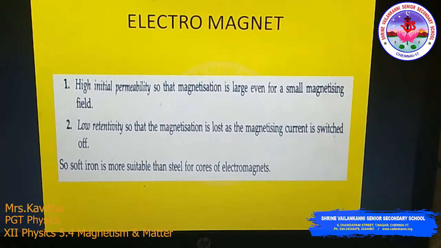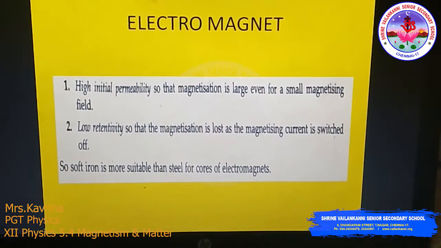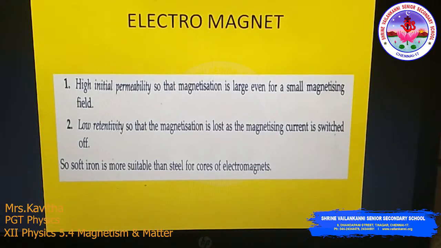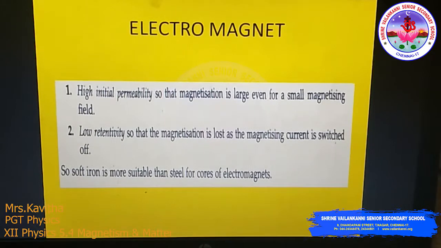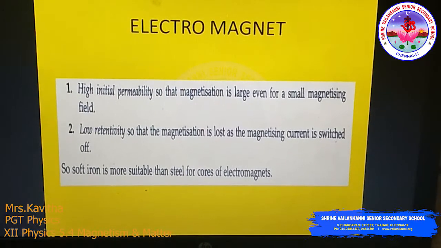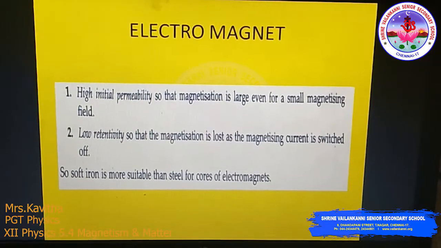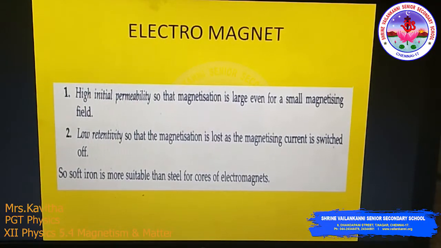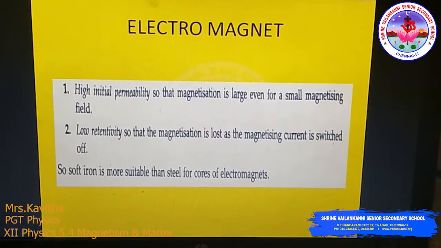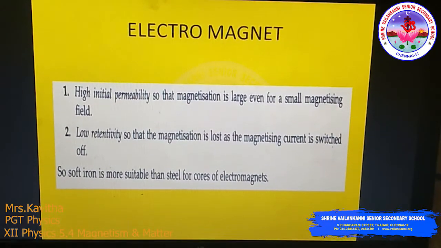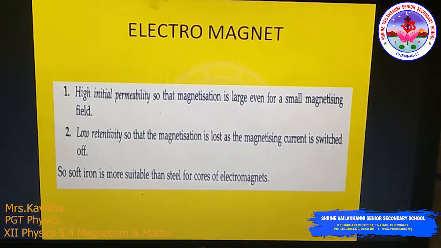Next one is the electromagnet. The materials used for making the cores of electromagnets must have the following properties. High initial permeability and low retentivity should be there for the electromagnet. So soft iron is more suitable than steel for the core of electromagnets.